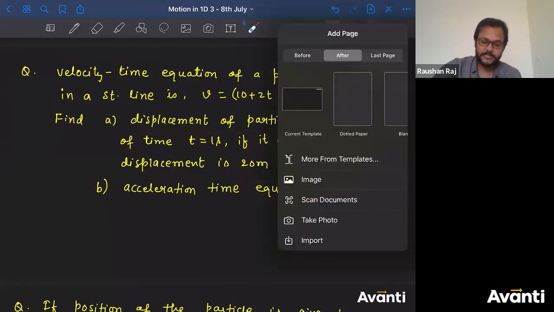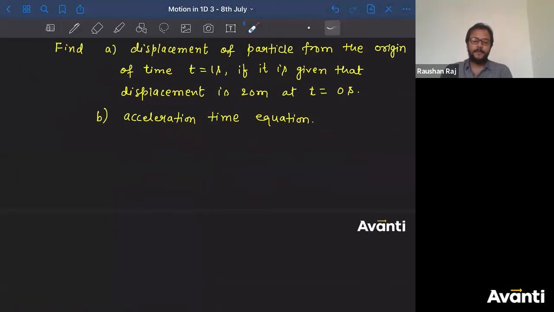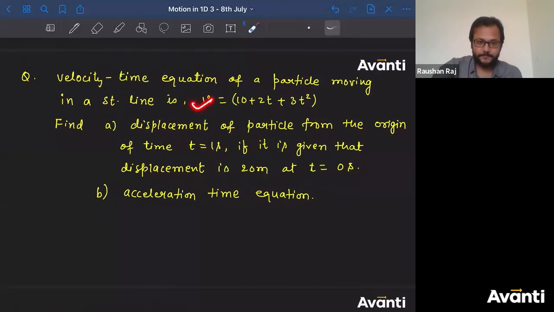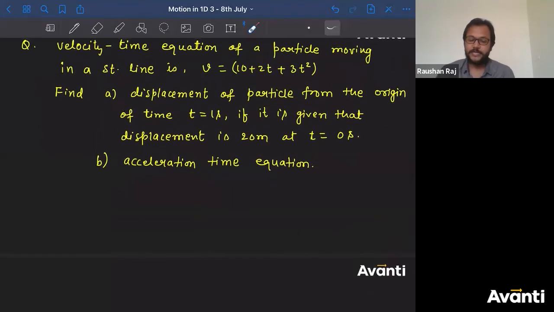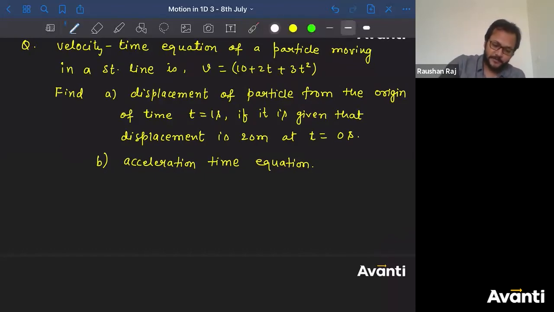चलिए तो solve करते हैं. ध्यान से देखना इसको, ठीक है? Now if velocity is given as a function of time t, how are we going to get displacement? So displacement is nothing but change in position. That means we need to find the position. All right, let us find out position. What is the relation between velocity and position? Since we are talking about instantaneous velocity, we know the relation as instantaneous velocity is dr by dt.